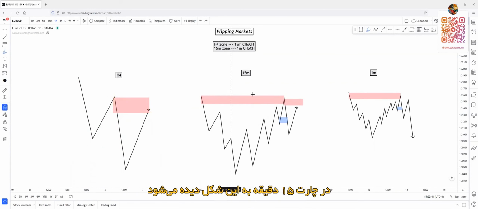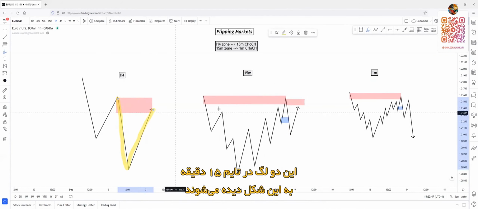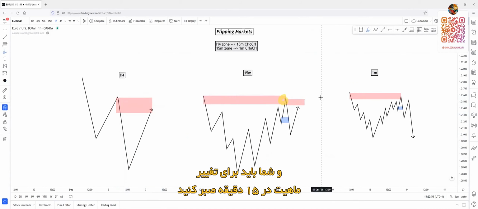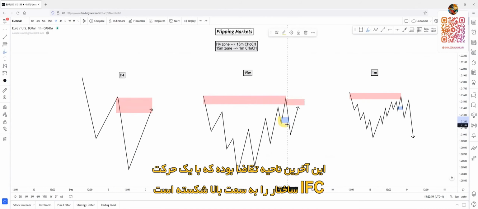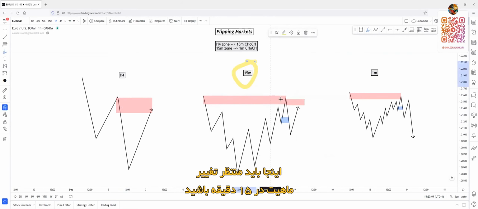This will look like this on the 15-minute chart. So this leg and this leg will look like this on the 15-minute. Price reached the 4-hour supply zone here, tapped into it, and you will have to wait for a 15-minute change of character. As you can see, this was the last demand zone that created a new high with an inefficient push and break of structure, and this demand zone caused the tap of the 4-hour supply zone. You will have to wait for a 15-minute change of character here.